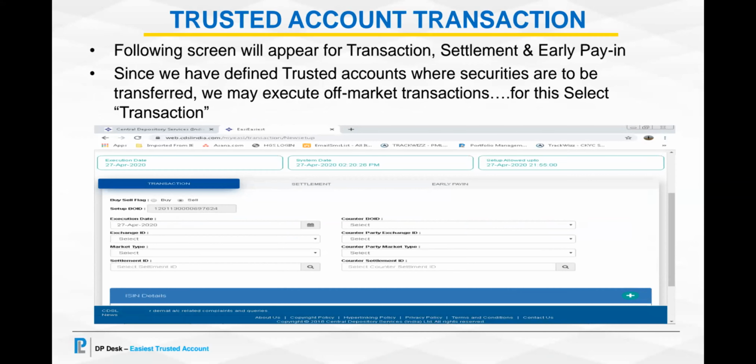Another reason for executing an off-market transaction is that we will come to know whether the transaction has taken place or not immediately, and any discrepancies, if there are, will be displayed at the CDSL's end. So a client can know the status when he is checking the status. If he finds any discrepancy, or if for a very long time it just remains like that on the screen, he can check with our DP team.